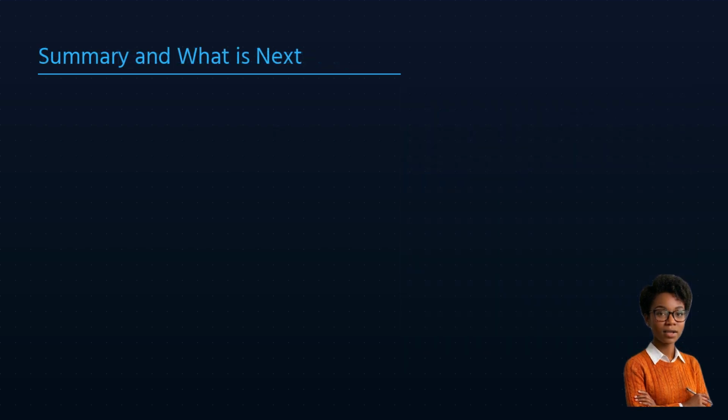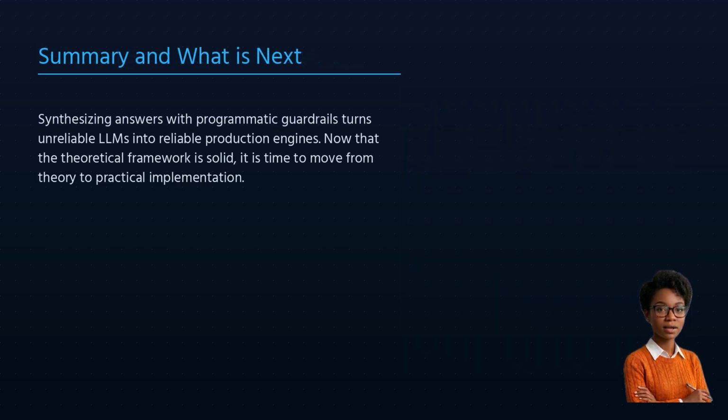To summarize, never trust an LLM to blindly synthesize facts without a programmatic safety net. We have covered the theory of synthesis, categorized hallucinations, and built a code-based gatekeeper. In our very next lecture, Module 7.2, Building a Full End-to-End RAG Script, Practical, I will guide you step by step as we construct a complete, production-grade script integrating vector DBs, generators, and evaluators from scratch. I will see you there.